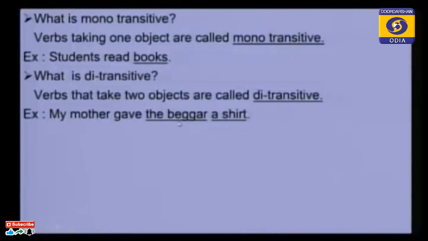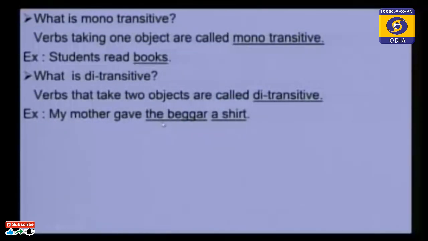In this sentence, there are two objects. Which one is the verb? Gave is the verb, so the word gave has two objects. So this verb is called ditransitive. It takes two objects: a shirt, the direct object, and the beggar, the indirect object.